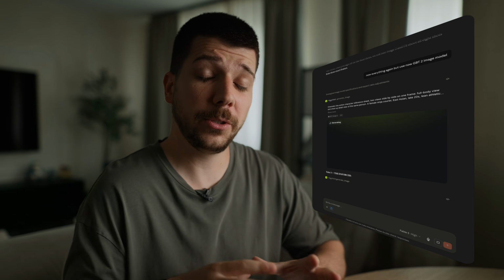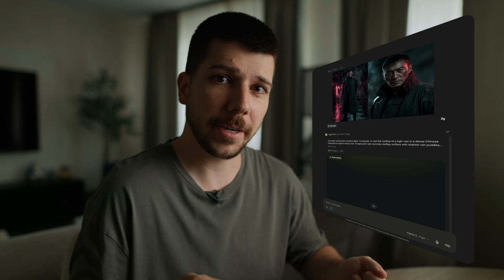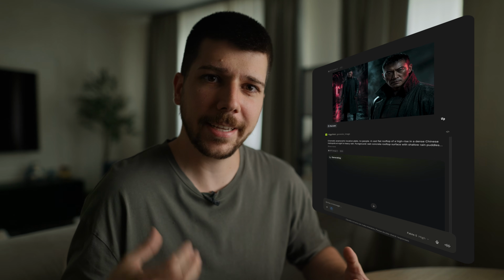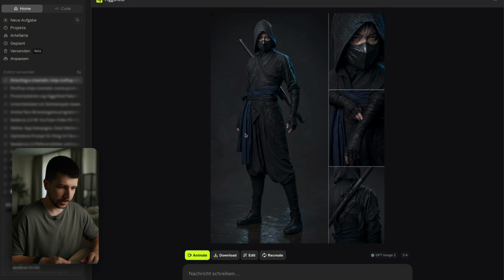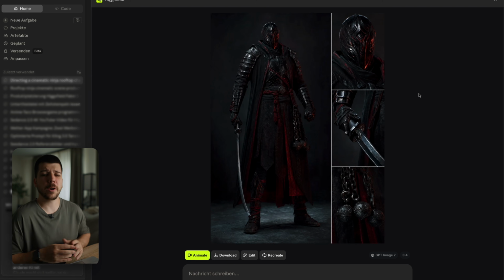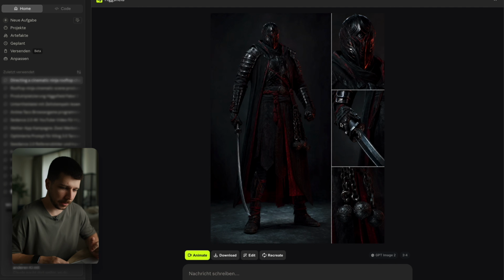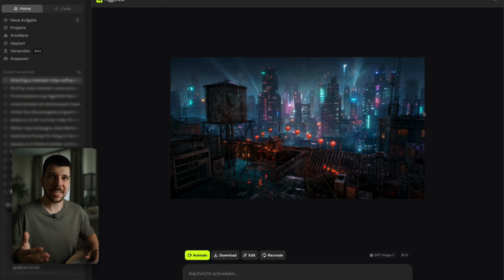Now I'll make a small technical decision. I tell the AI to use GPT-2 instead of Nano Banana to maybe give me a different aesthetic and look of the characters. And this is the result. Already I think it looks a bit more detailed, a bit more realistic, but overall I still get this very Mortal Kombat feeling. And also here for the bad guy, which now looks much cooler. I think GPT-2 made a very cool character here. Gives me now a little bit of pseudo leveling vibes. The location didn't change as much, it's basically just a different angle.